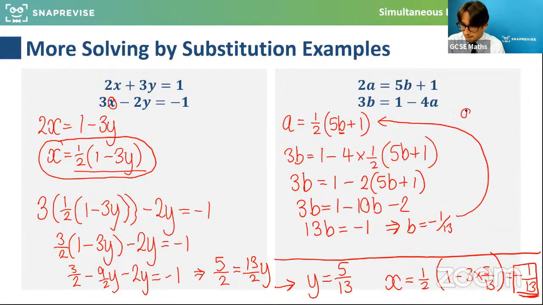And that'll tell me that A is equal to a half lots of minus 5/13 plus 1. And that will tidy up to 4/13. Okay, and that's the value for A.